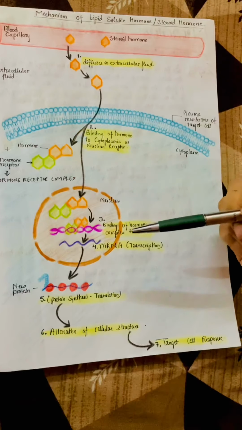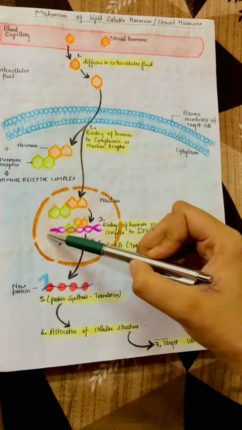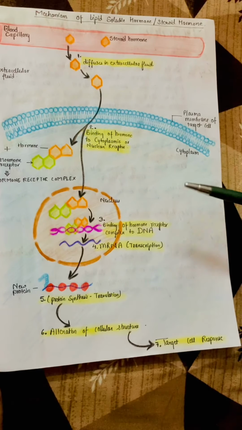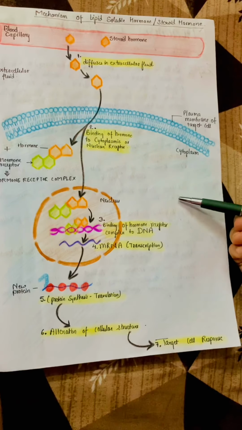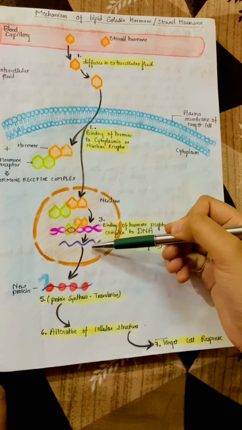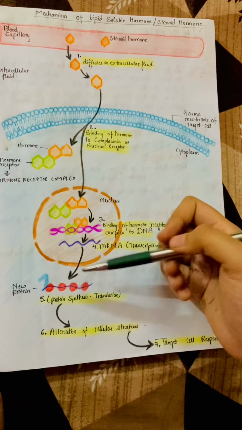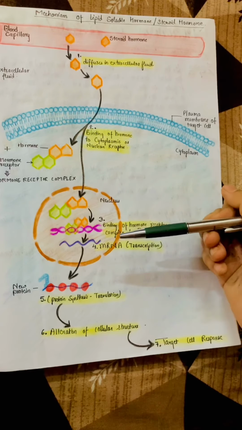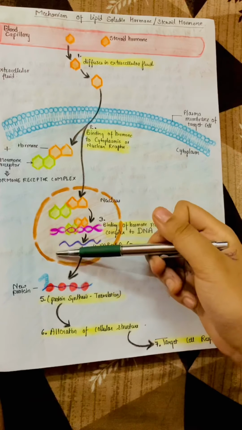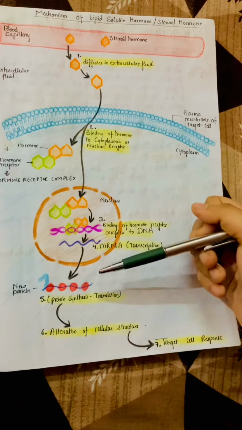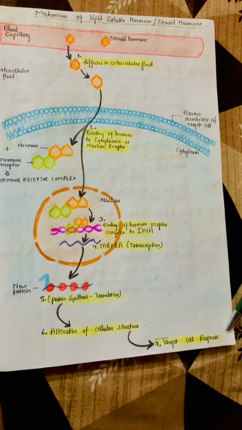This hormone receptor complex binds to the DNA and initiates the transcription of the gene to mRNA. Now this mRNA moves out of the nucleus and reaches the ribosomes and activates them. These activated ribosomes produce large quantities of proteins which produce the physiological responses in the target cell.